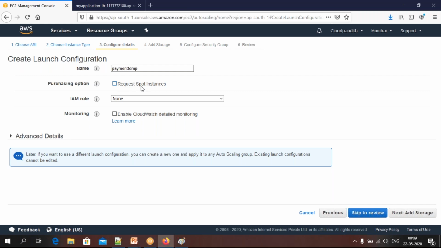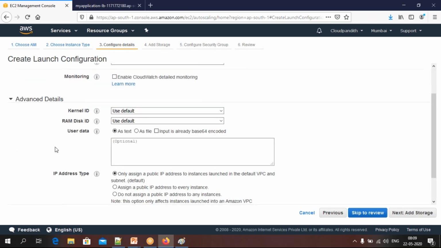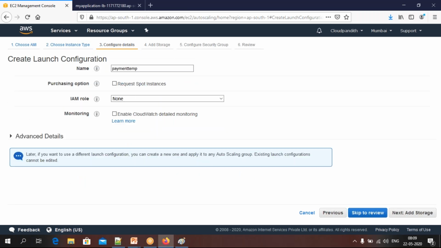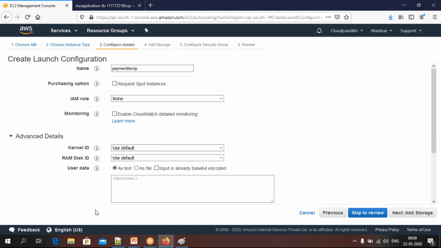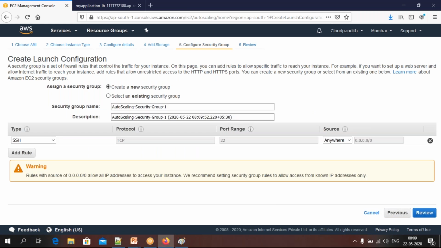Request spot instances we already discussed. Spot instances means you bid for a lower cost. For monitoring, if you want to send the logs to CloudWatch, you can do it. If you want to host anything that requires an IAM role, you can create an IAM role and attach it here. Go to advanced details. Here you use the defaults, because you don't need to touch these things; whatever image you have attached will have all the required things. Keep the default values. Next, click on add storage. Here I will go with the same storage. For the security group, we will use the same security group. Let's not create a new one.